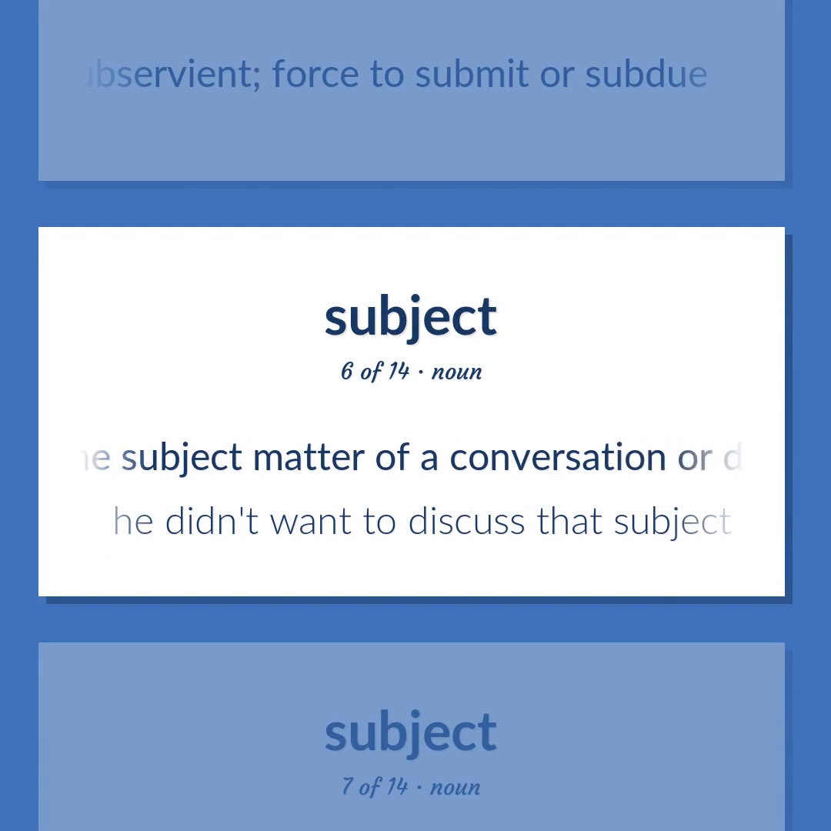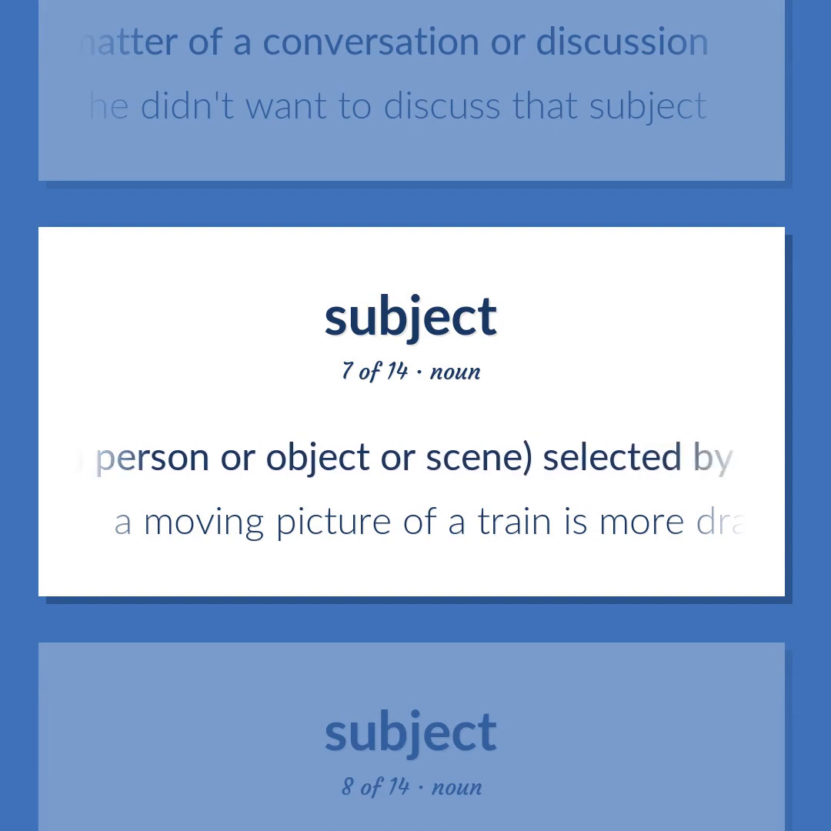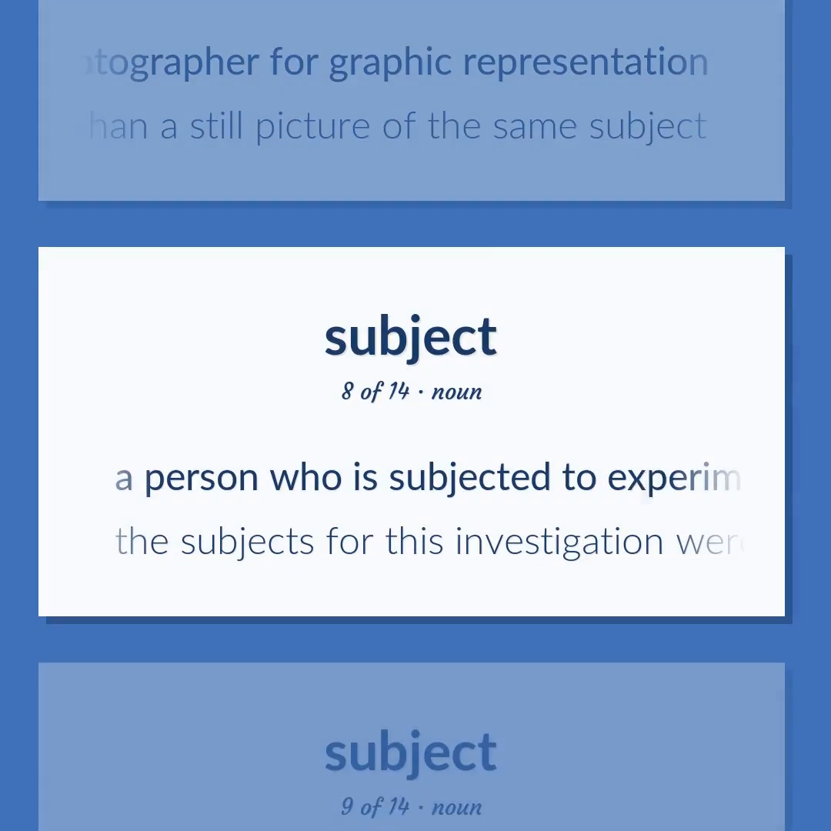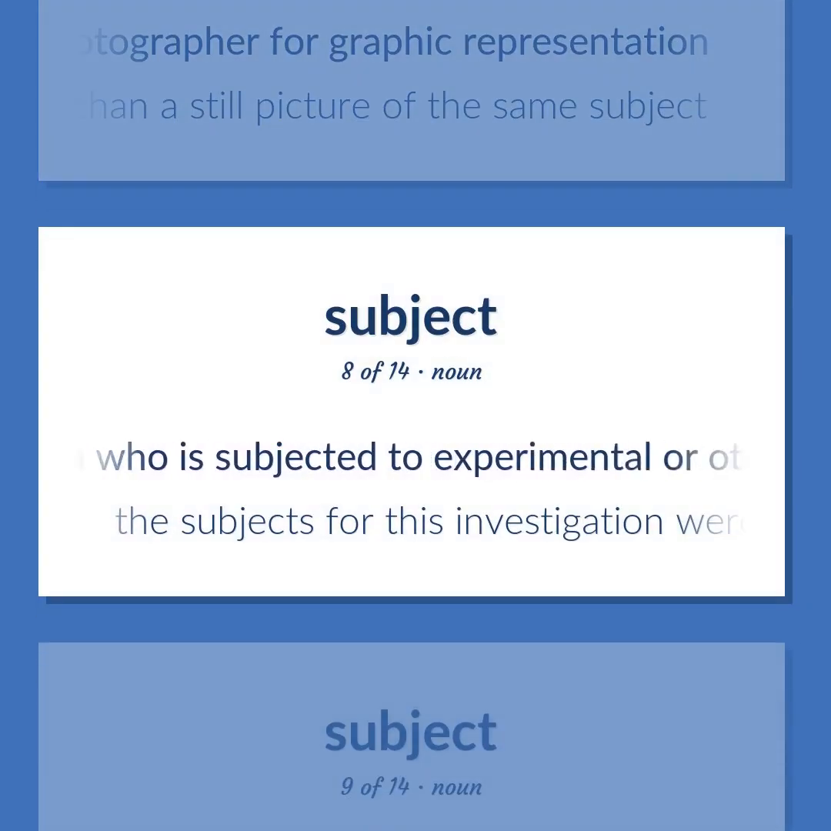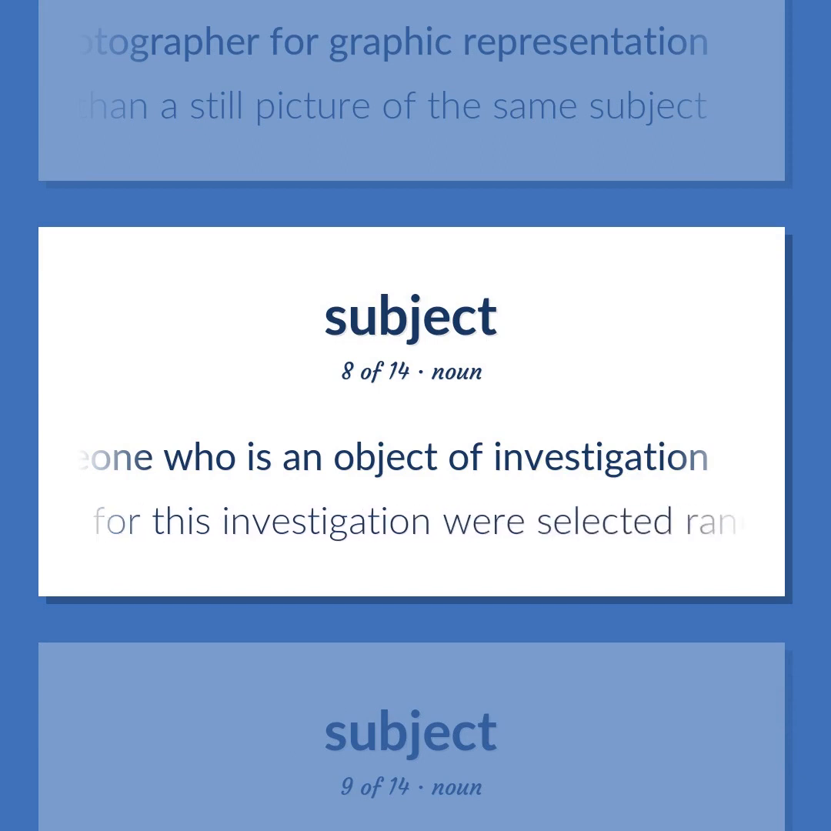The subject matter of a conversation or discussion. He didn't want to discuss that subject. Something, a person or object or scene, selected by an artist or photographer for graphic representation. A moving picture of a train is more dramatic than a still picture of the same subject. A person who is subjected to experimental or other observational procedures. Someone who is an object of investigation. The subjects for this investigation were selected randomly.